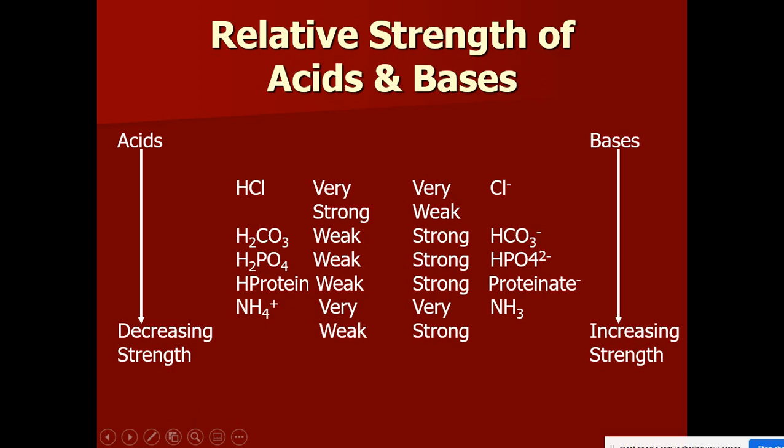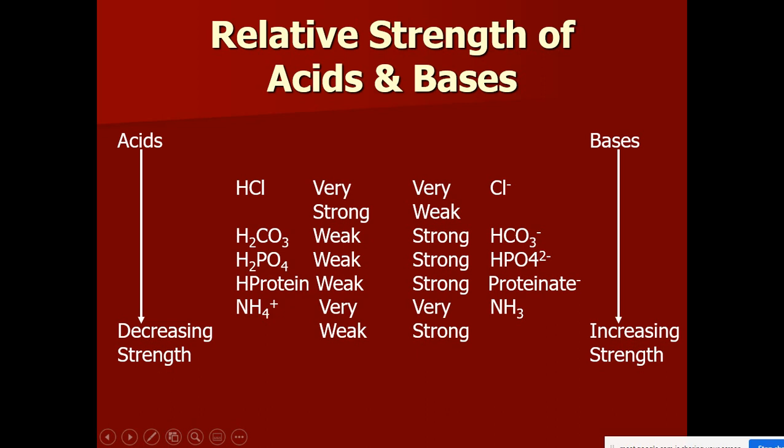So the hydrogen ion concentration is decreasing down the line here. Now I have shown HCl, H2CO3, H2PO4, H protein, means protein also consists of hydrogen ions. Certain proteins donate hydrogen. So they are also acids. Now ammonium ion, NH4 plus.